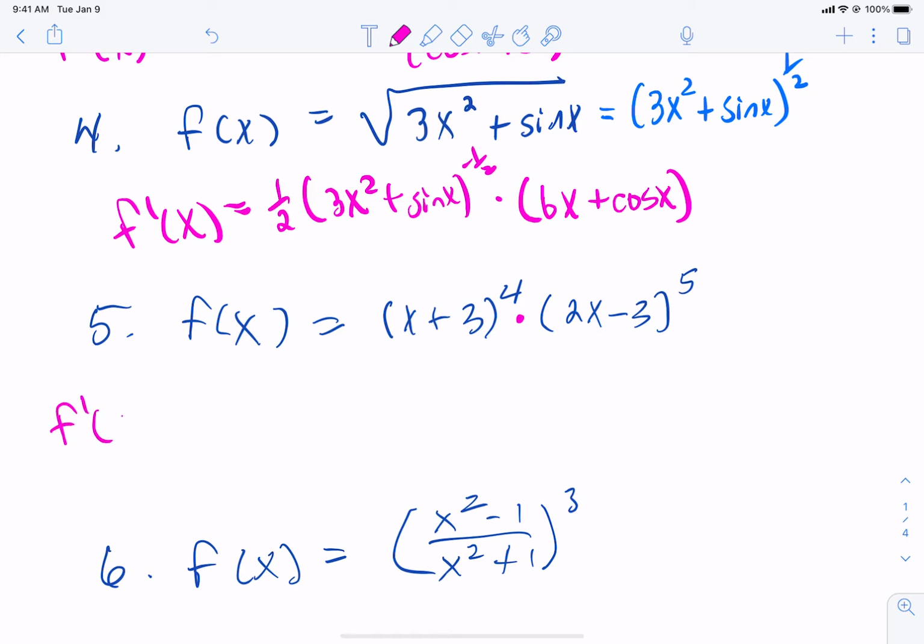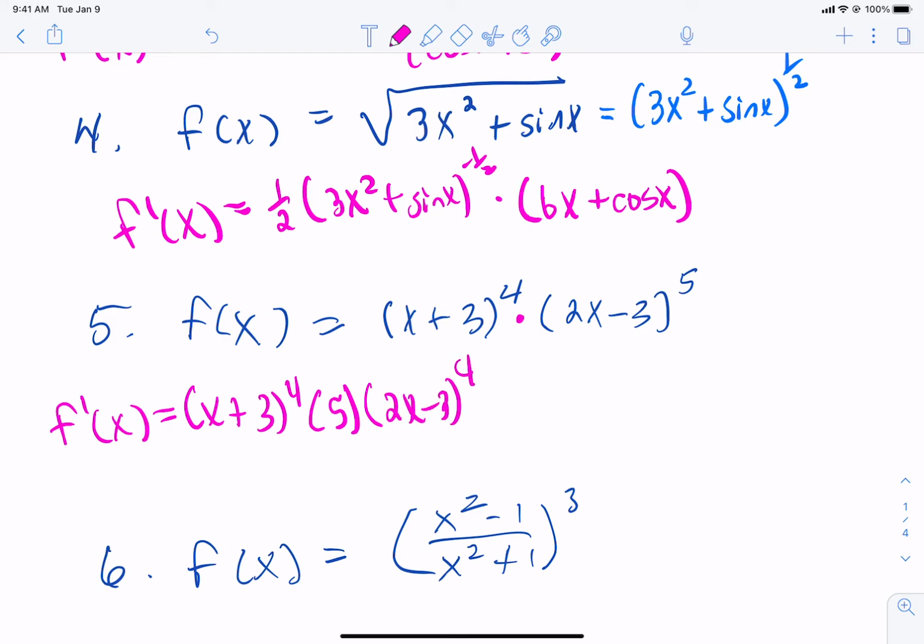So let's do the derivative here. This is going to be my first. This will be my second. So it's going to be the first, write it down, times the derivative of the second. Now, how do we do the derivative of that? Well, it's very much like number 4. The 5 drops down in front. The stuff stays there. Power goes down by 1. But we have to multiply by the derivative of the stuff inside. So the derivative of 2x minus 3 is where the 2 comes from.